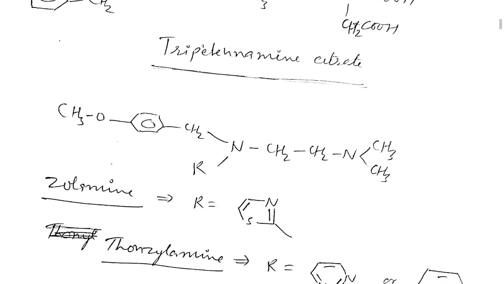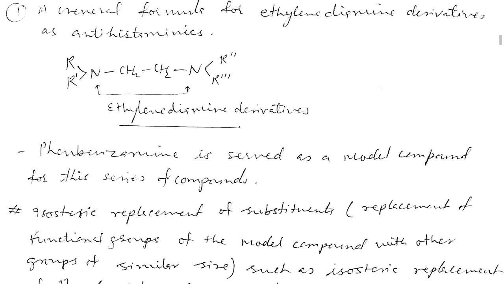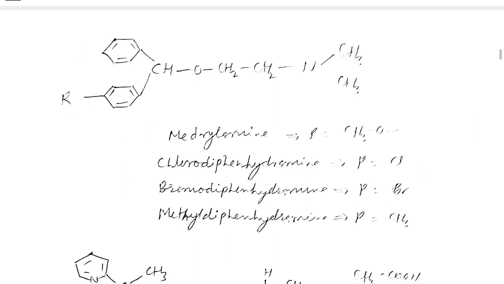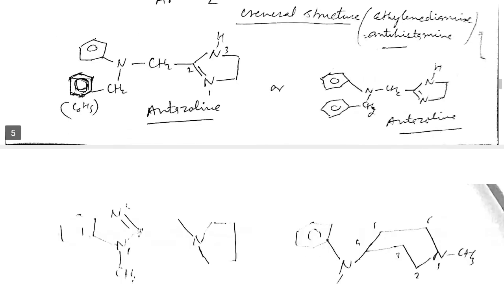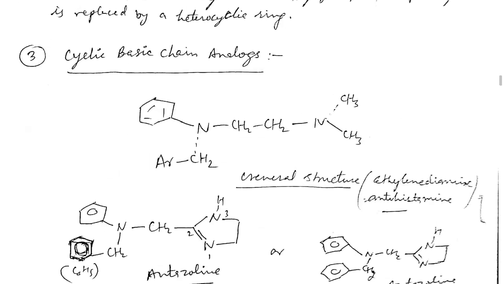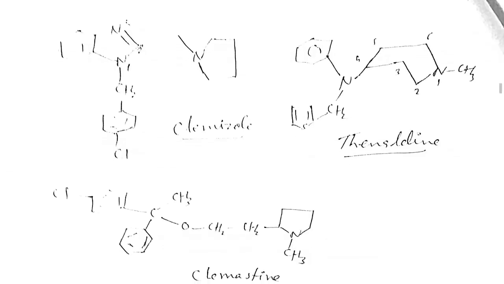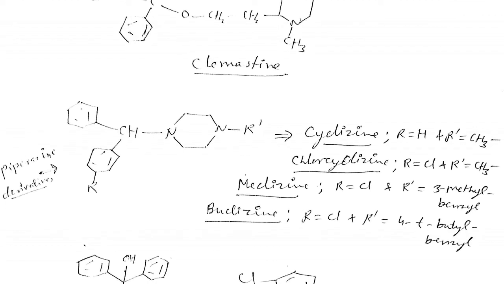So let us start with another category of the antihistaminic drugs. Yesterday we discussed the cyclic basic ring system, and we discussed antazoline as well as cyclizine, chlorcyclizine, meclizine, buclizine.